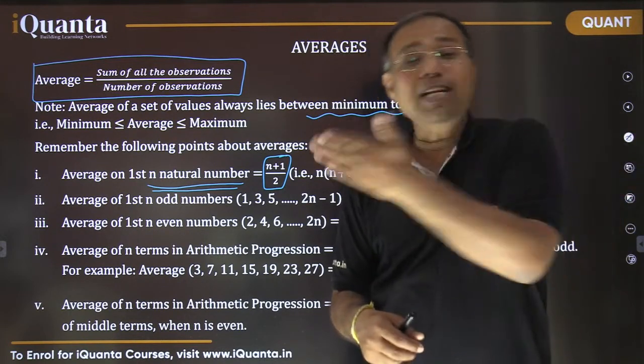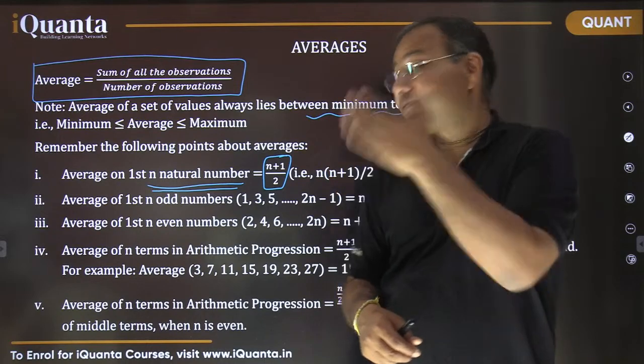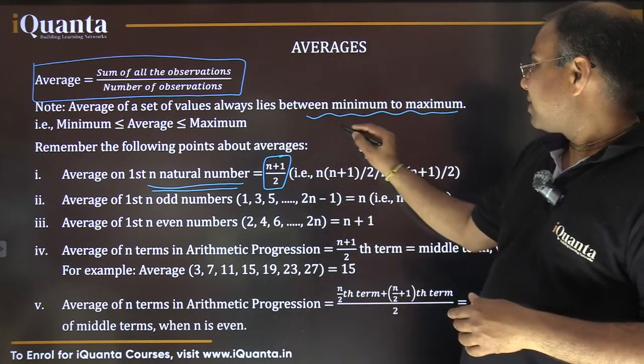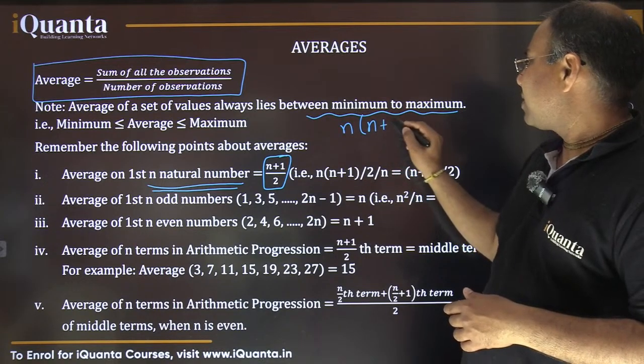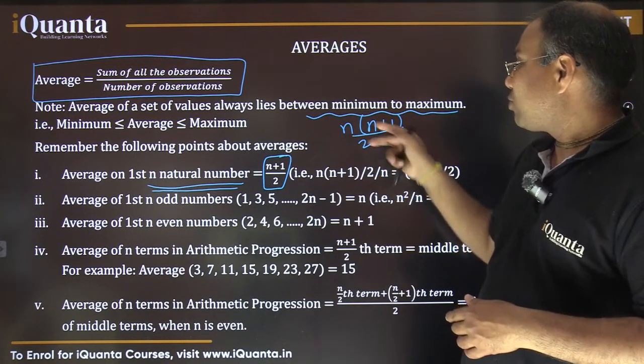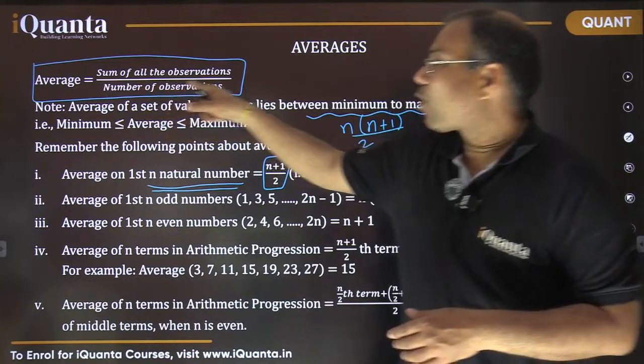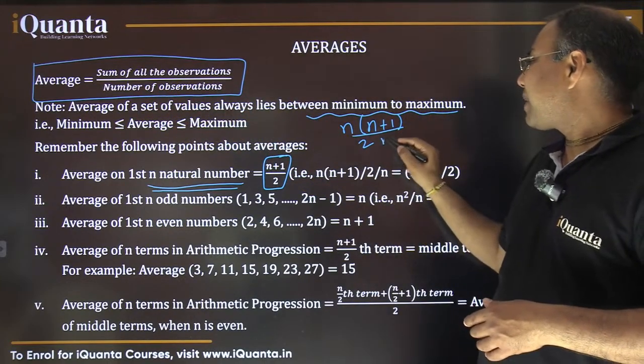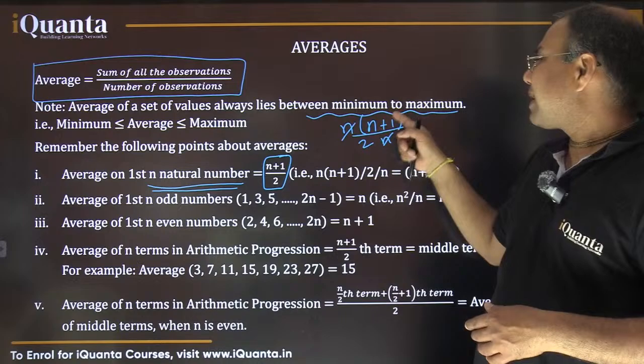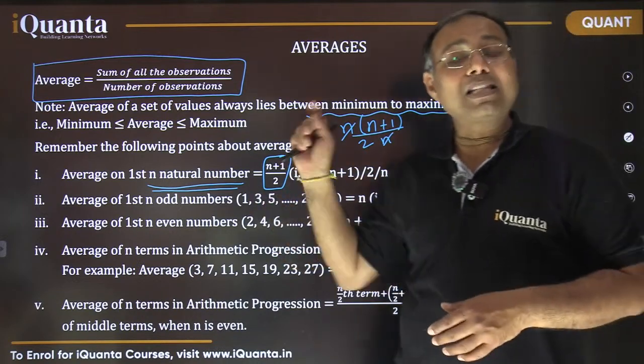I need to add the sum of all the natural numbers and divide by n, the number of natural numbers, right? So what is the sum of n natural numbers? n into (n plus 1) by 2, right? Let me write it again. This is n into (n plus 1) by 2. And I need to divide this sum by the number of observations, that is n. If I divide it by n, this n would be cancelled. So it looks like just (n plus 1) by 2. And this is a very simple thing, right?